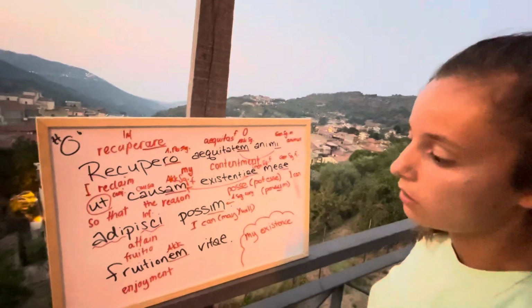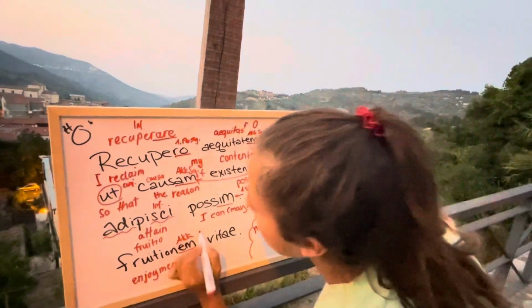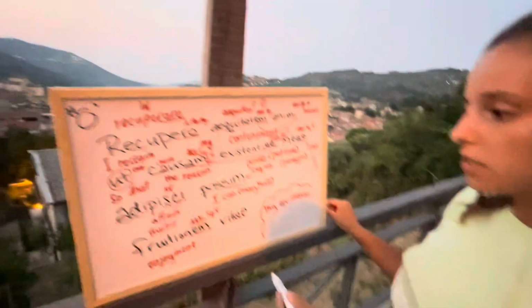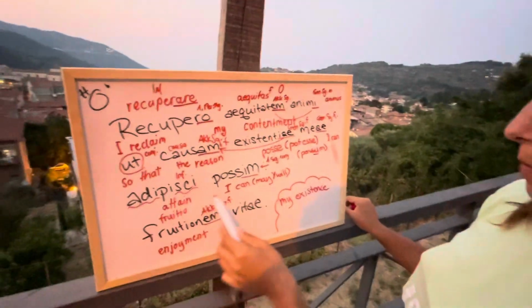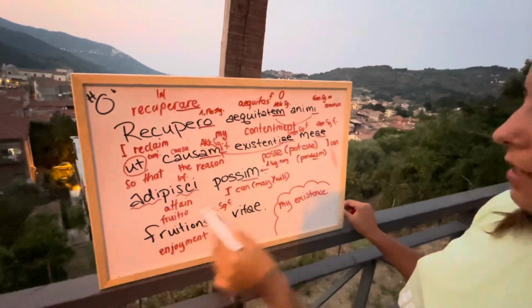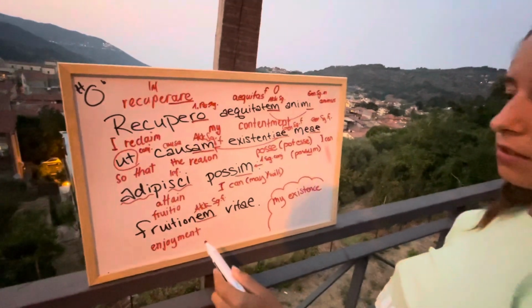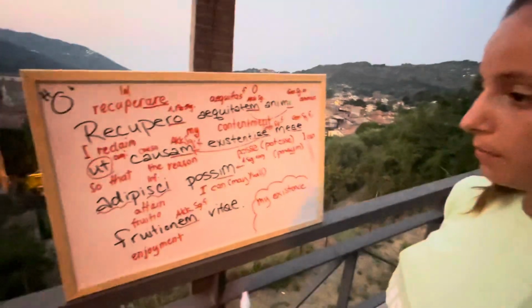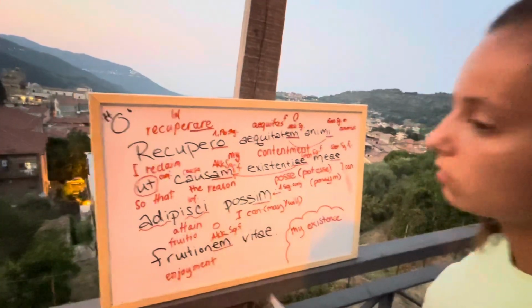So you can remember that. Singular and feminine. Fruitionem, because we said I can attain what? My cause. The object is fruitionem. Yeah, enjoyment.